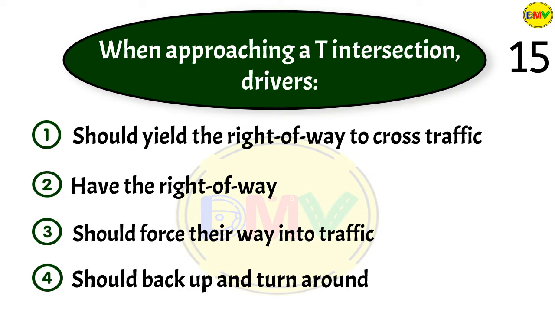Question 15. When approaching a T intersection, drivers 1. Should yield the right of way to cross traffic. 2. Have the right of way. 3. Should force their way into traffic. 4. Should back up and turn around.